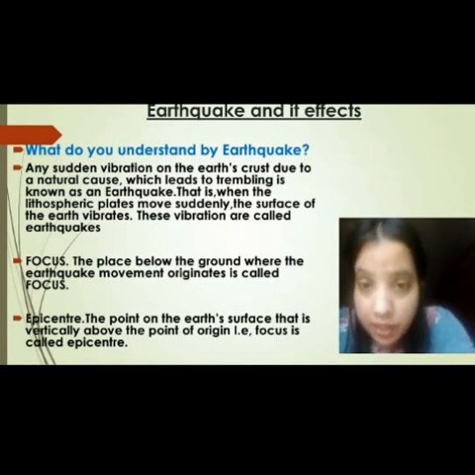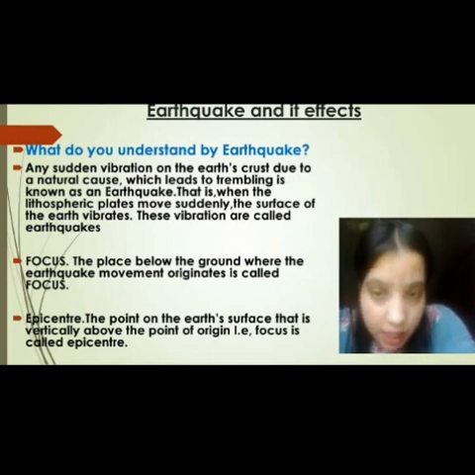When the lithospheric plates move suddenly because of the molten magma inside, as we had discussed, the surface of the earth vibrates. This vibration is called earthquake.